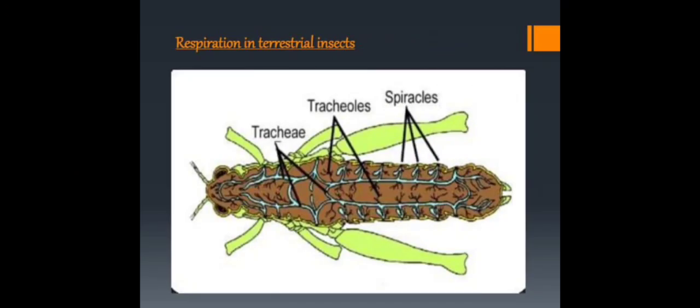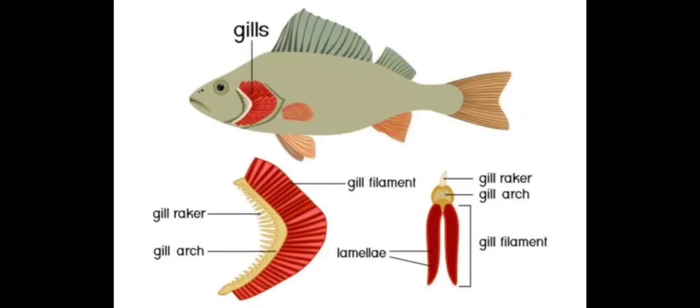Insects have tiny holes called spiracles through which air enters a network of fine tubes situated in their bodies. These tubes carry air to every part of the insect's body.